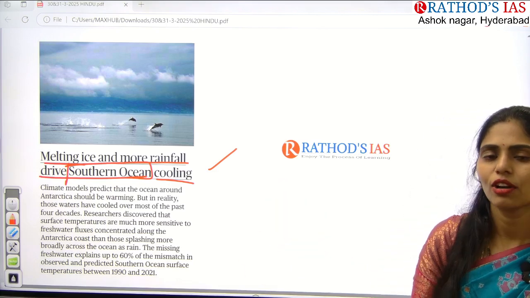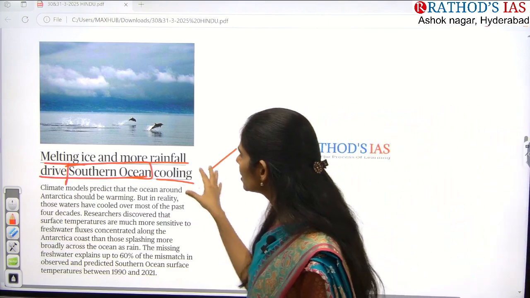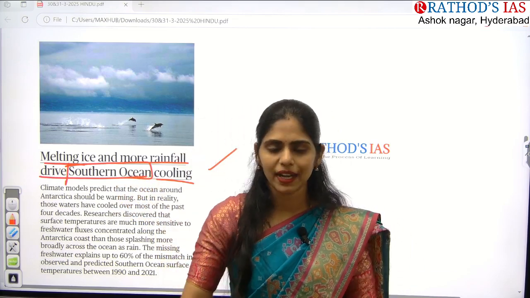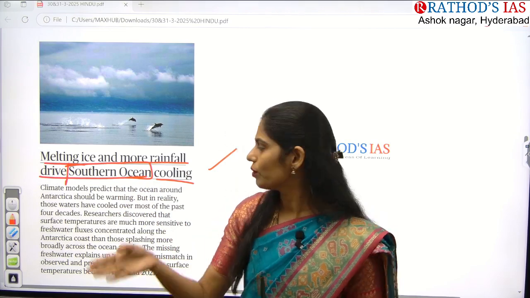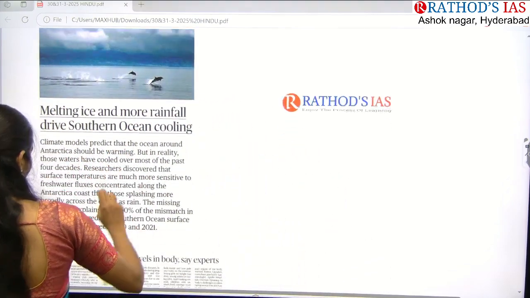Yes, obviously there will be an impact on the ocean currents, as well as whenever there is cooling of water in the southern ocean, compared to earlier. So the marine biodiversity which is present there will be getting affected or not? Yes, obviously they will be getting affected. So that is the thing which is mainly said here.